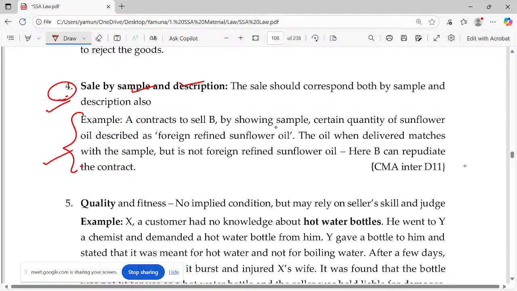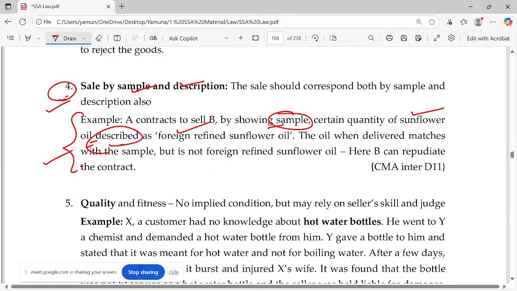A contracts to sell to B by showing a sample. What sample he shows? See, sample and description is the heading. What sample he shows? The quality of sunflower oil. And he describes it as what? It's foreign refined sunflower oil.